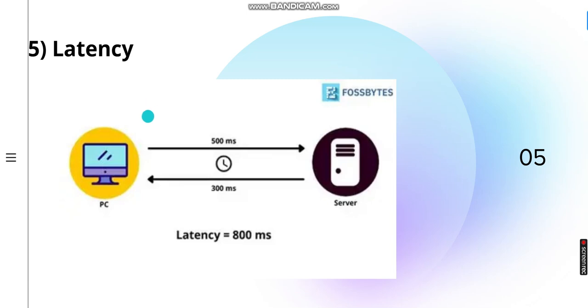So what is latency? Whenever we are trying to send any kind of request, there is some kind of delay in the communication. One of the biggest causes for the delay is the physical distance. For example, our server is in New York or Australia, but the user is sitting in India. Then data has to travel such a long distance to reach the server, and then again it has to come back to my application from the server. So this physical distance causes the latency. This delay is called latency.